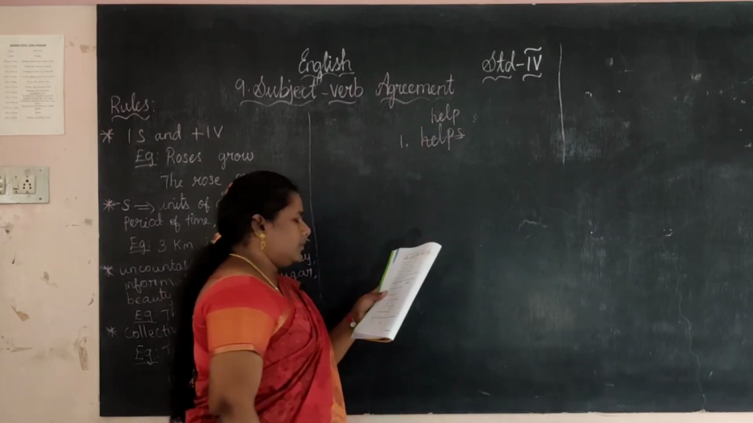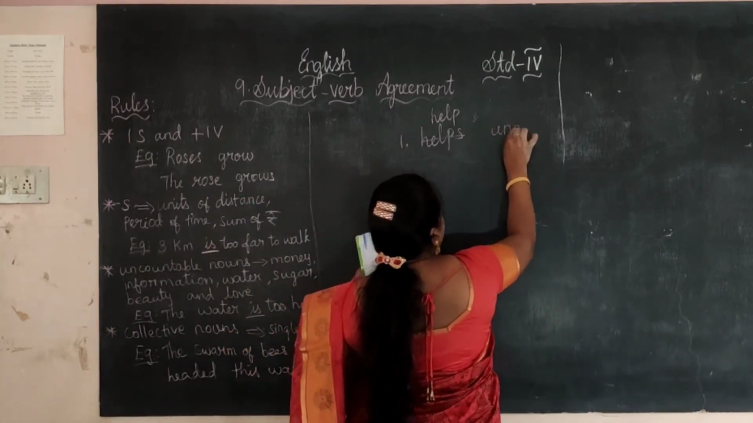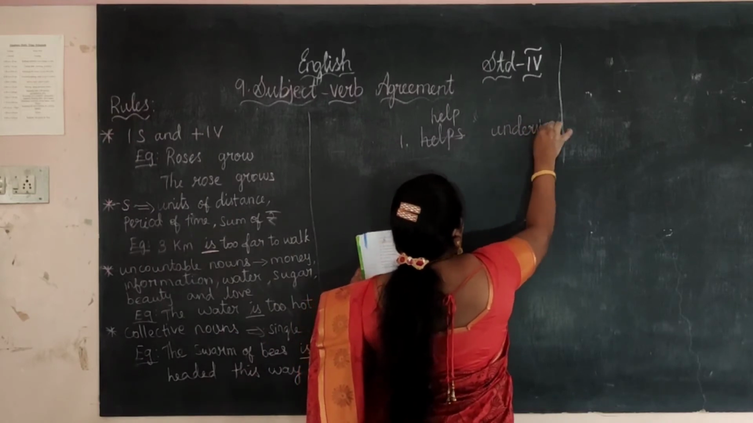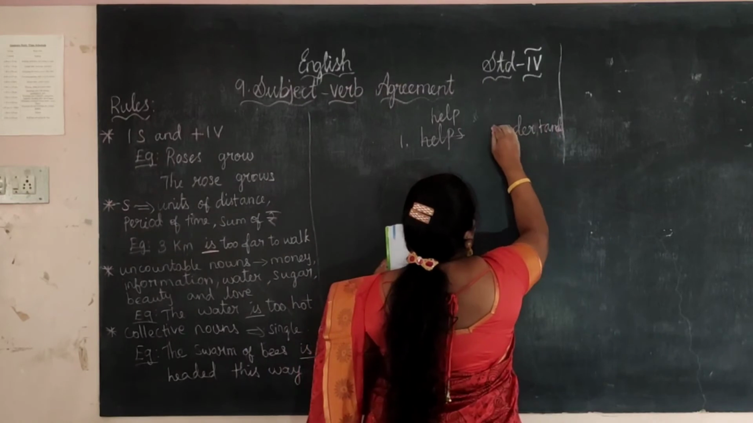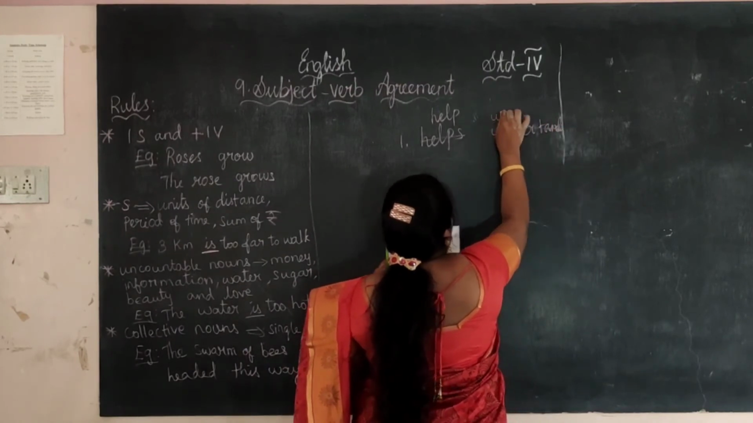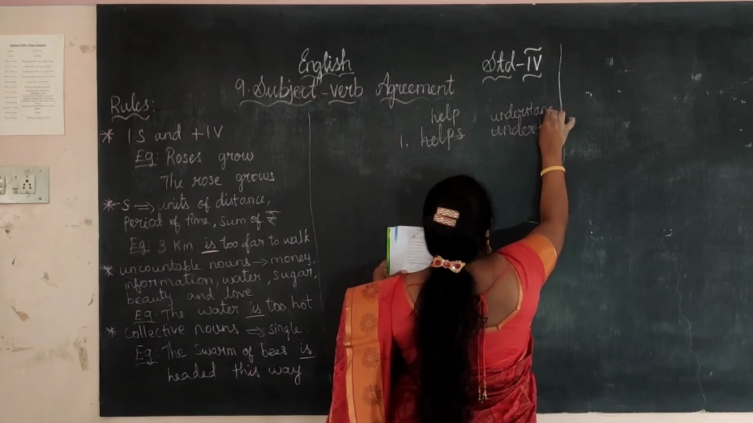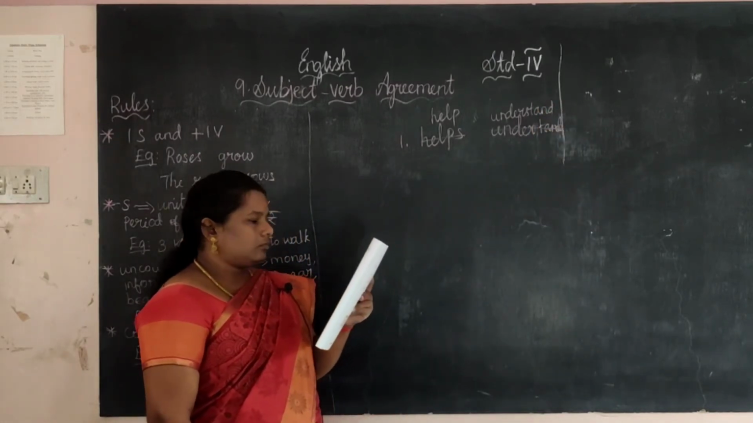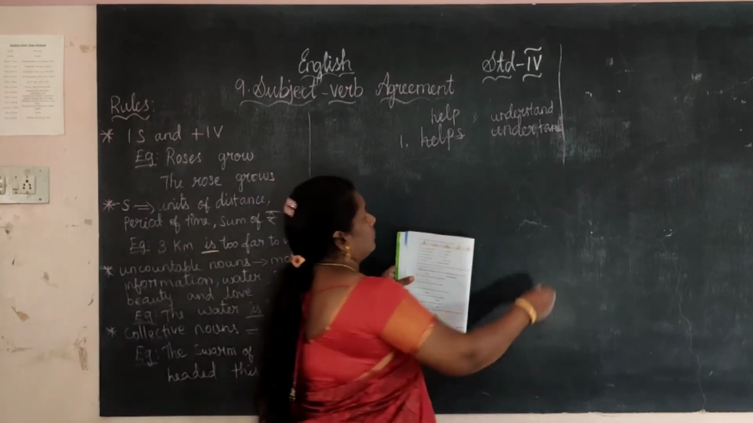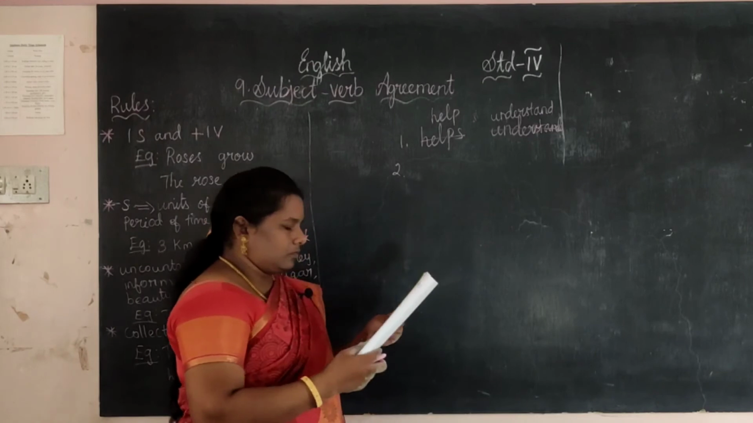Okay, first one. Next, another one. Understands is there, right? So you want to strike out the understands and write understand. Not s will come. So understand. Okay, next one. Second one.